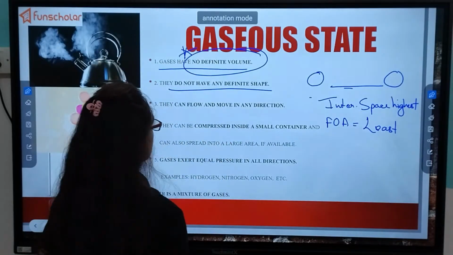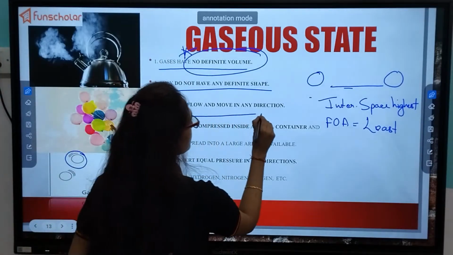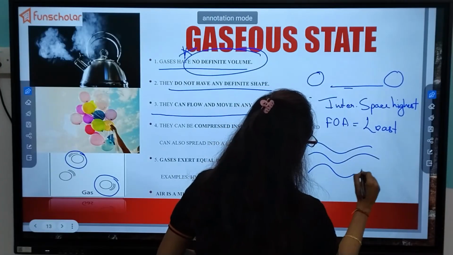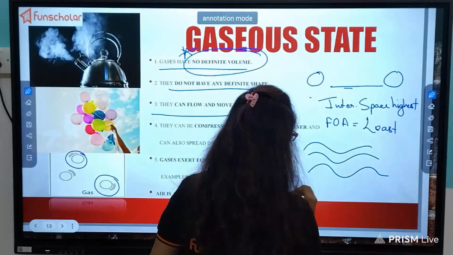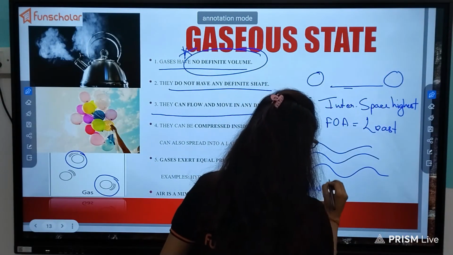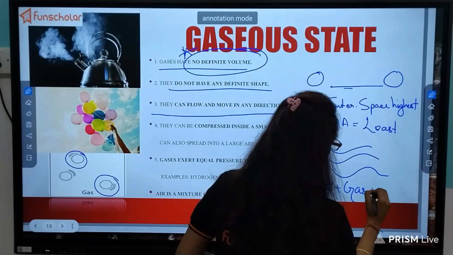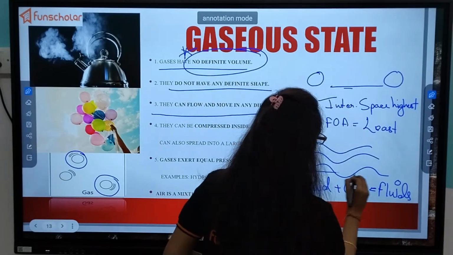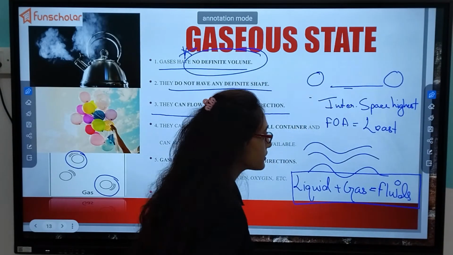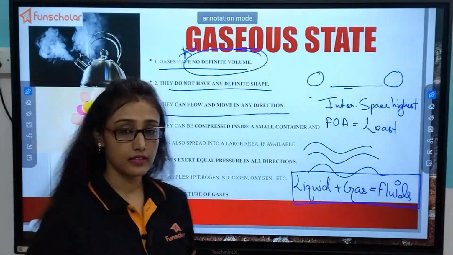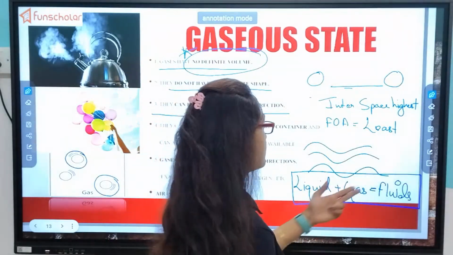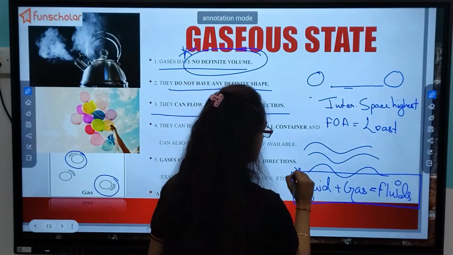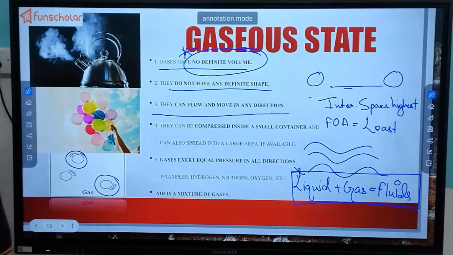This is very important. Like liquids, they can also flow. Okay, both liquids and gases flow. That is why liquids and gases together are known as fluids. The question may come: what are fluids, or which state of matter flows? Then the answer would be fluids. Don't write only liquid or gas. Okay, this is very important. So please note it down or take a screenshot.